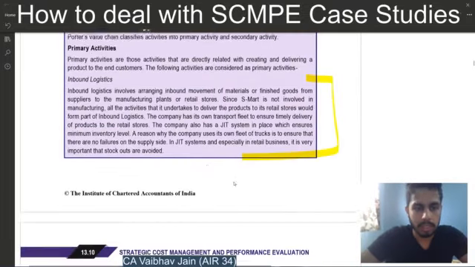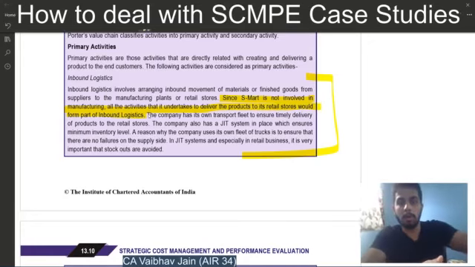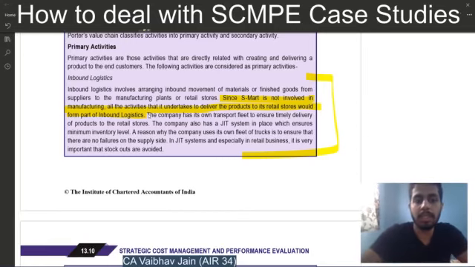2, see in case study 2 there is a bigger masala, and what it says is, since S-Mart is not involved in manufacturing, all the activities it undertakes to deliver the product to its retail stores will form part of inbound logistics. Generally inbound logistics means that we are recording the incoming materials, but in this case whatever materials we are delivering to the retail stores are our inbound logistics.